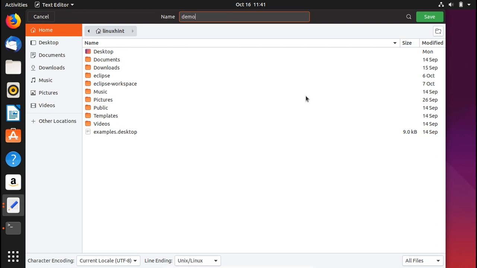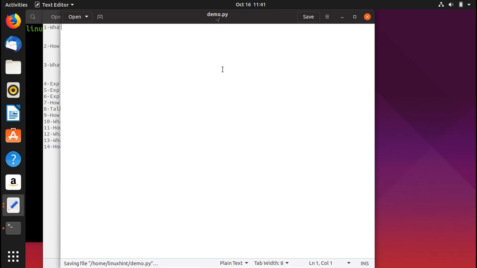So let's say I call it demo.py. This is basically a Python script. We know it by this extension, which is essentially demo.py. I save it, and now I try to write code inside of it.